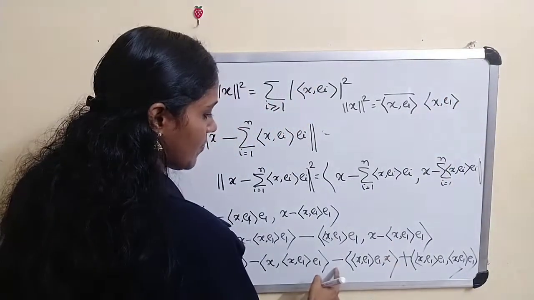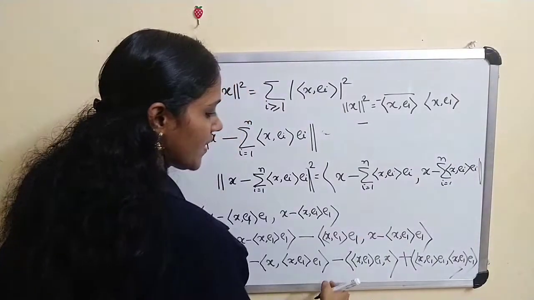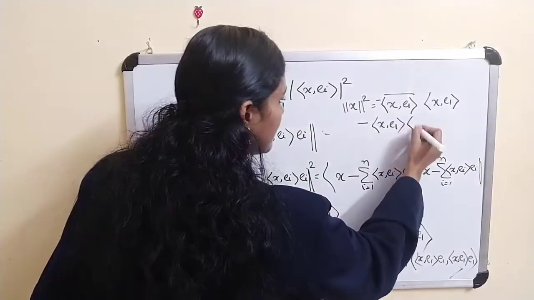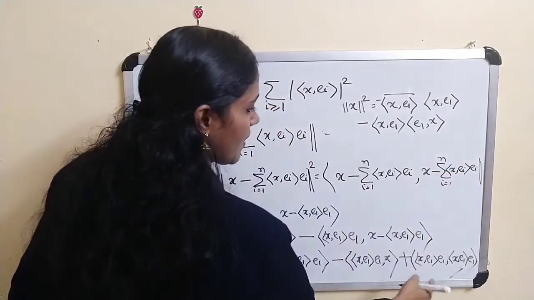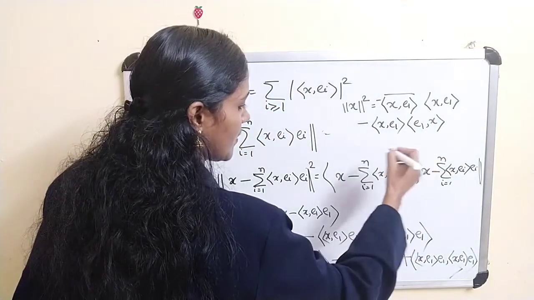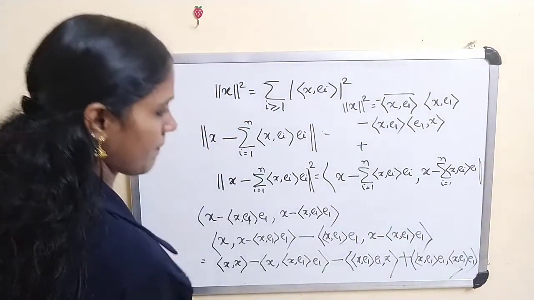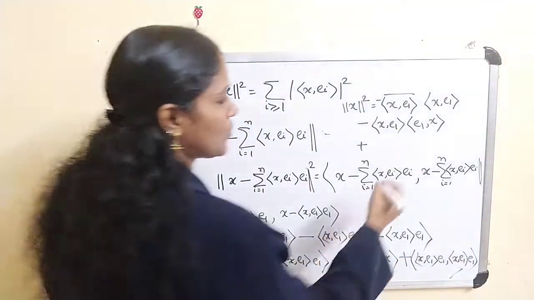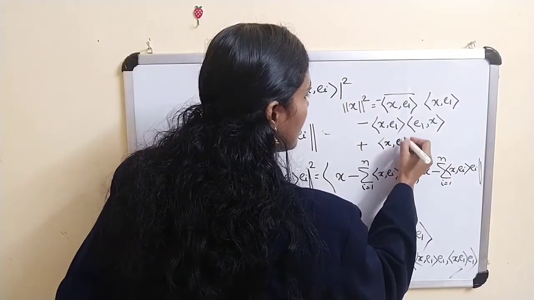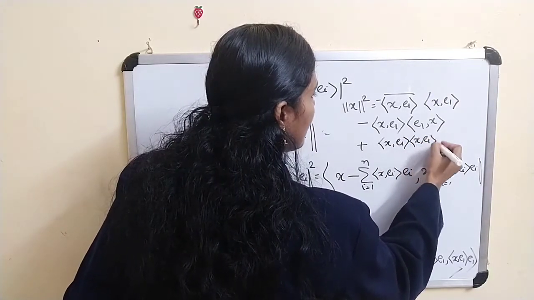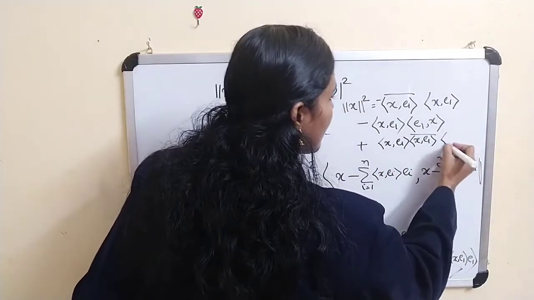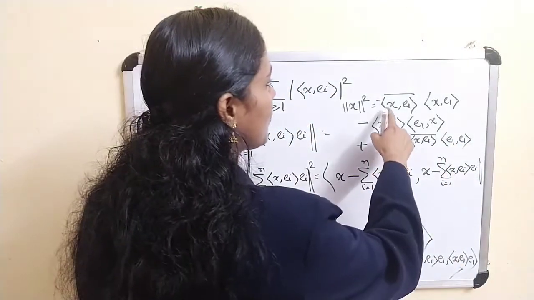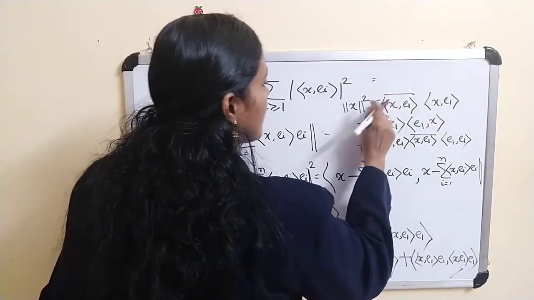Then again minus, here you can take inner product of x e1 outside, and this is inner product of e1, x, and this is actually minus plus inner product of x e1 times inner product of x e1 conjugate times inner product of e1, e1.